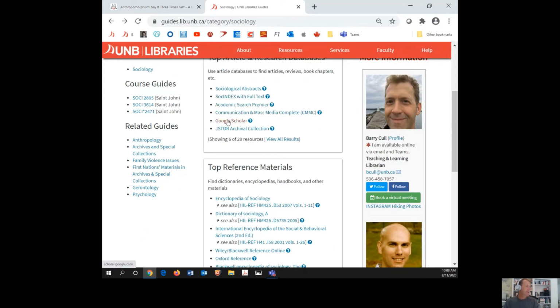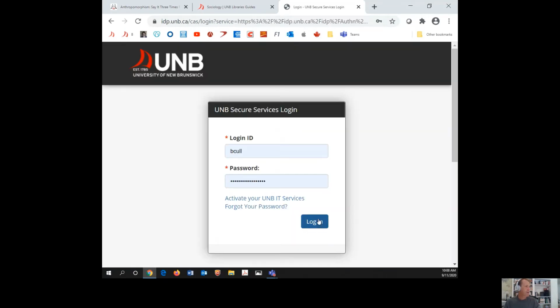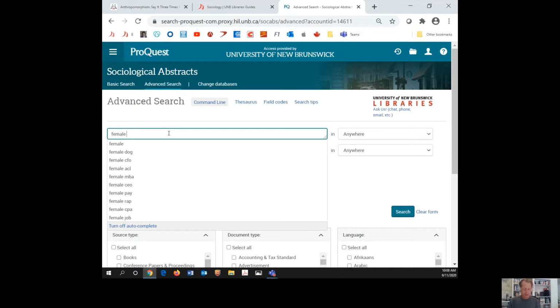Take note of Google Scholar. I'm going to say something about it in a moment too. So I'm going to go into one of the sociology databases. First time you do this, you do need to log in, and I will do a search, maybe "offender." And it will quickly do a search.